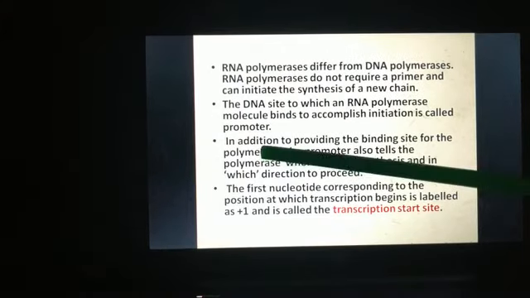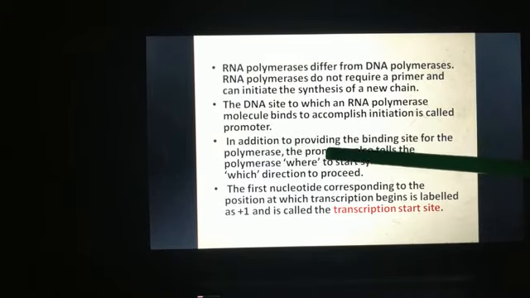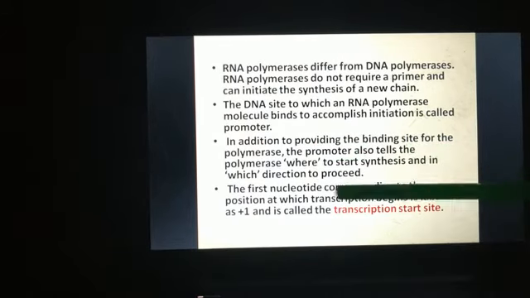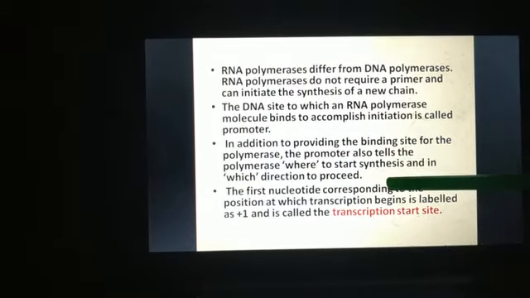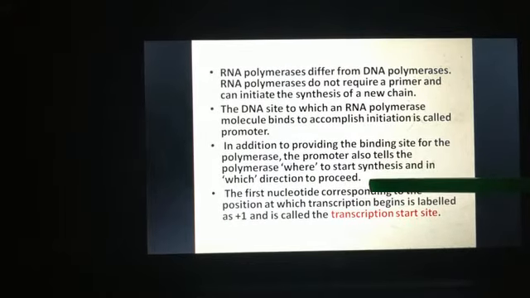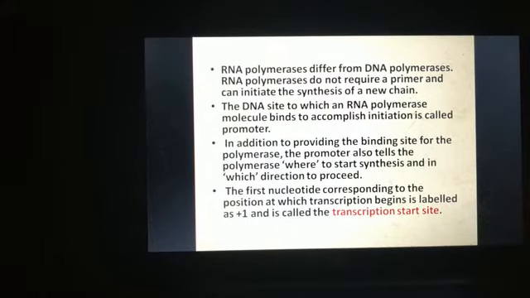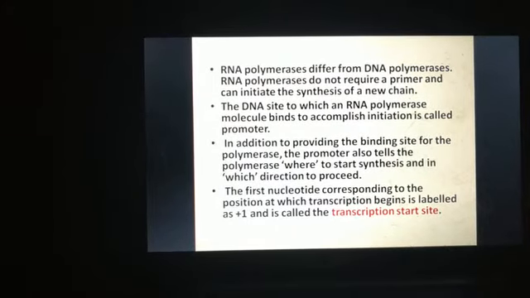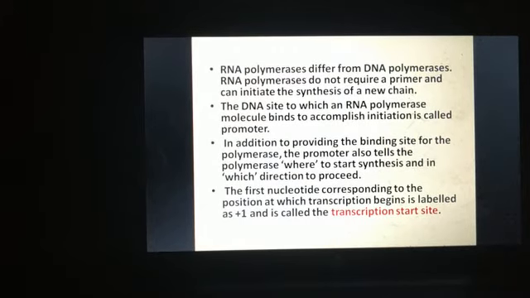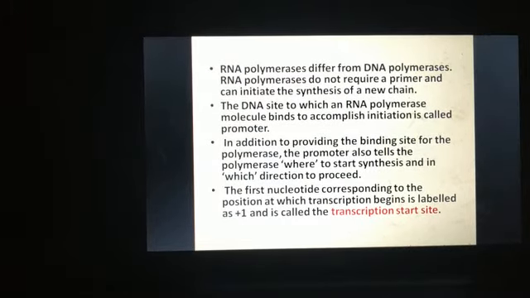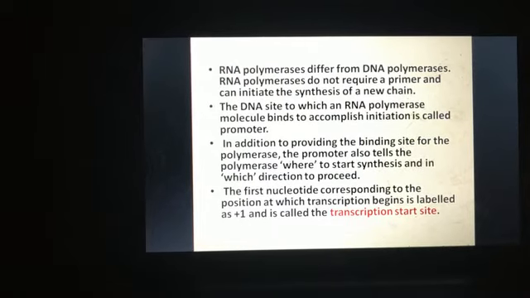So the promoter, in addition to providing the binding site for the polymerase, also tells the polymerase where to start the synthesis and in which direction to proceed. Along with providing the site for initiation, it will also tell where and in which direction it should start the transcription process. The first nucleotide corresponding to the position at which transcription begins is labeled as +1 and is called the transcription start site.